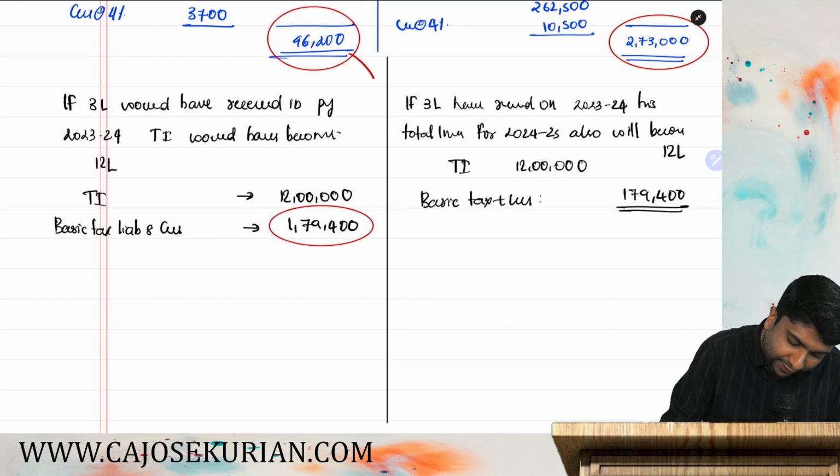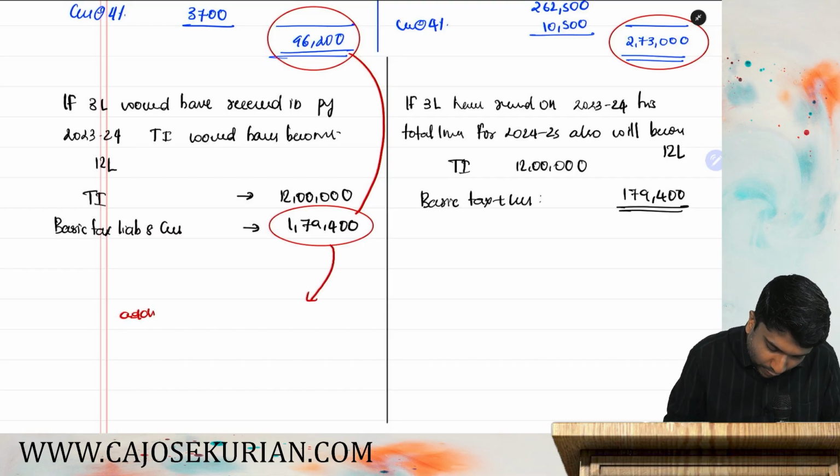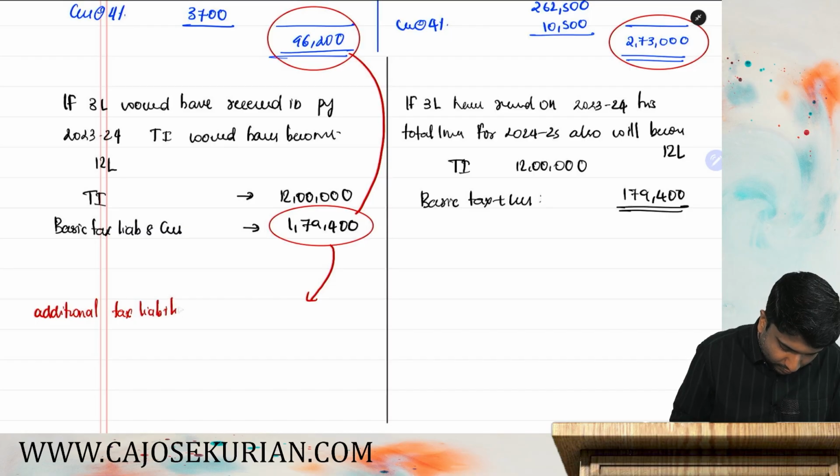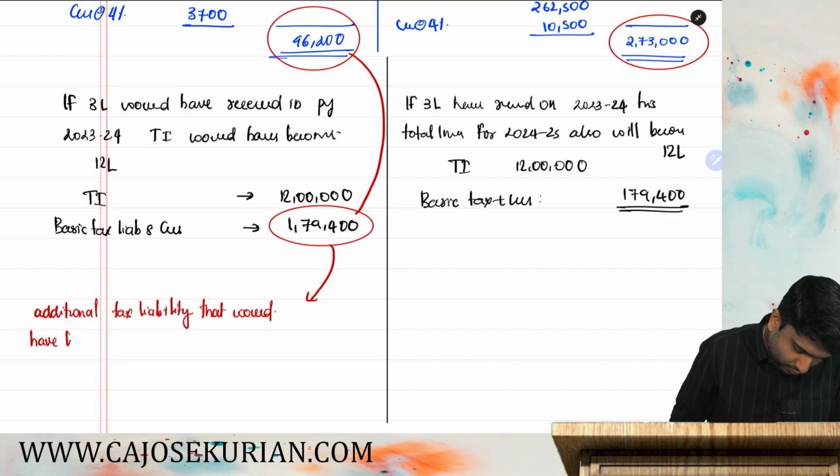If he would have received that amount in the last year itself, what is the additional tax liability that would have been paid by the employee